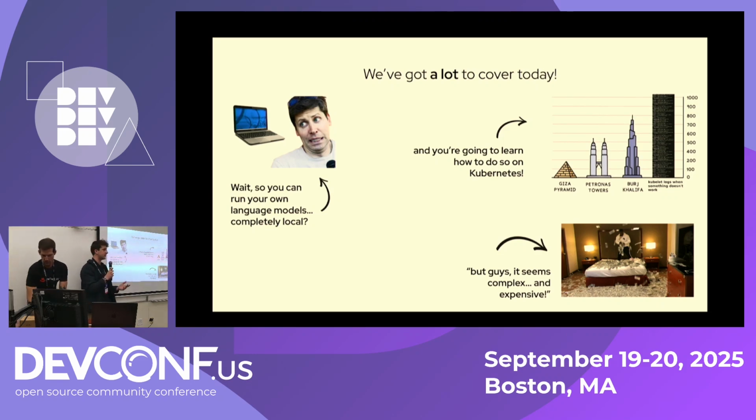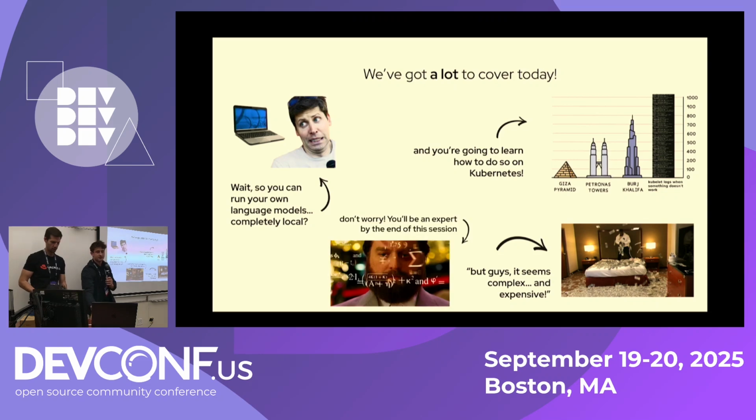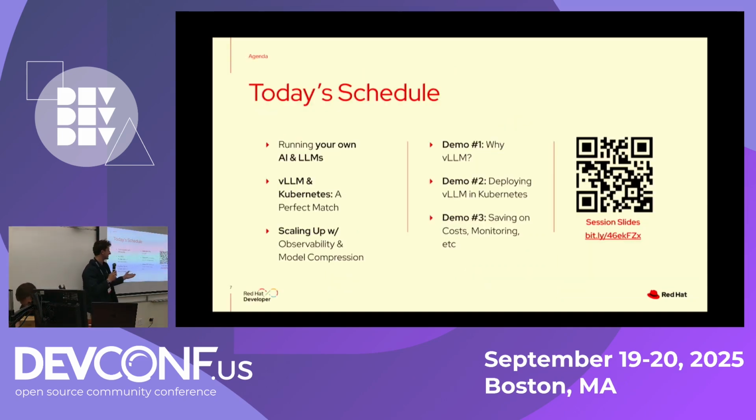The fun part is you actually don't even need GPUs for some of these models. You can run these on CPU, which is really incredible, because of a lot of recent advancements in small language models. And by the end of this, you'll be an expert on vLLM and on Kubernetes. And if you'd like to join us with the slides here, feel free to. But we'll start off with running your own AI and LLMs. We'll show how to work with vLLM on top of Kubernetes and scale things up. And we've got a couple of fun demos. Yeah, let's go. Let's kick it off.